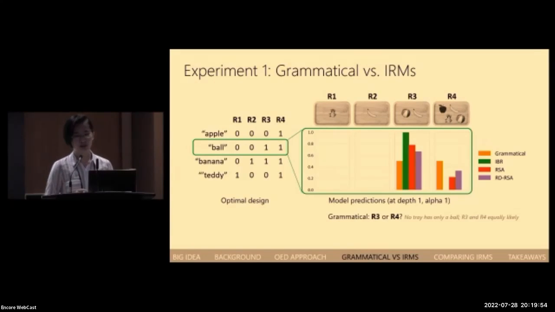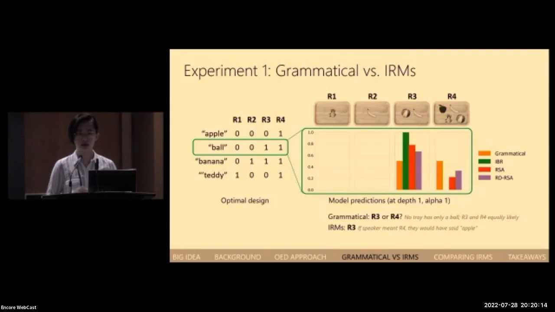When prompted with the utterance ball, the grammatical listener sees that none of the references contain only a ball, so it's not actually able to choose between R3 and R4, which both contain a ball but also contain other features. We represent this indecision as a uniform distribution over R3 and R4.